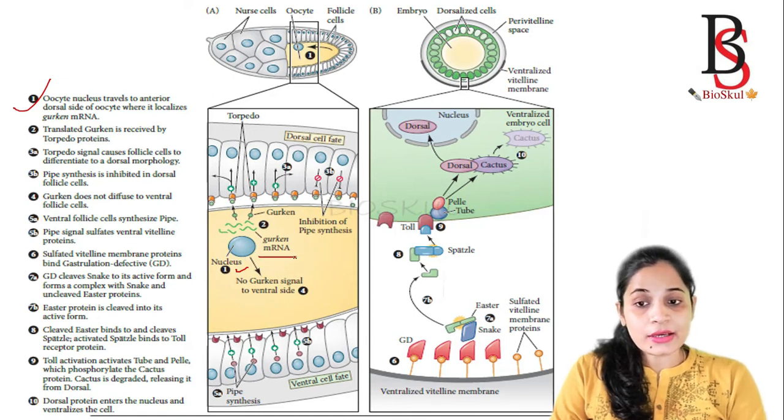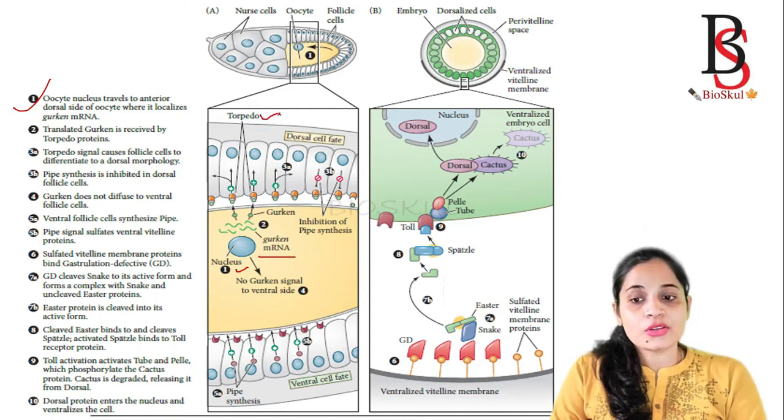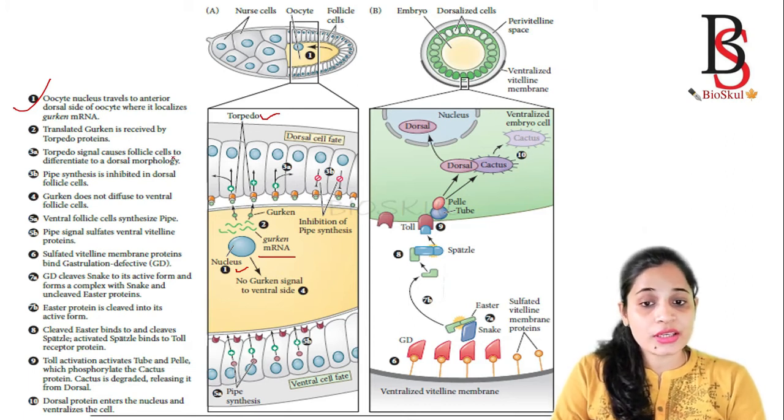The translated Gurken is received by the receptor, known as torpedo, and the torpedo receptor is located in the follicle cells. So the torpedo signal causes those follicle cells to differentiate into the dorsal cell fate.